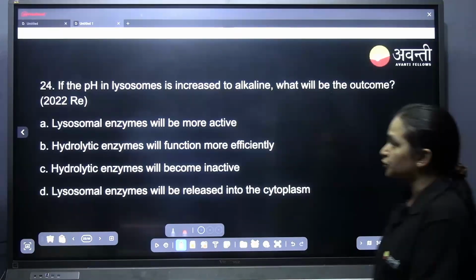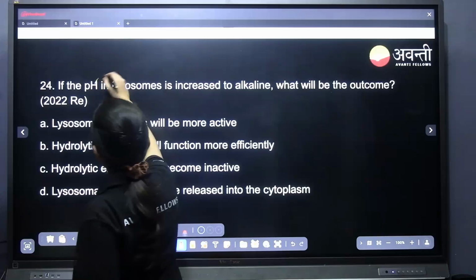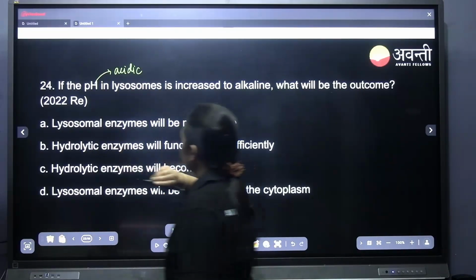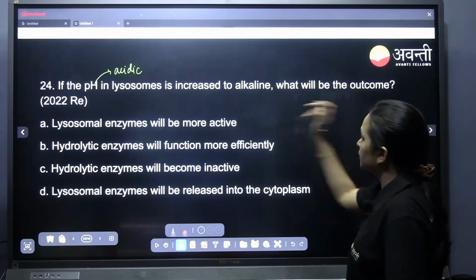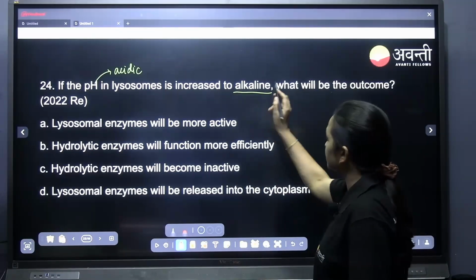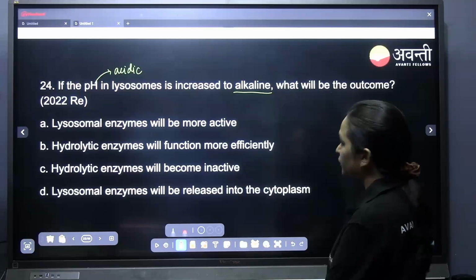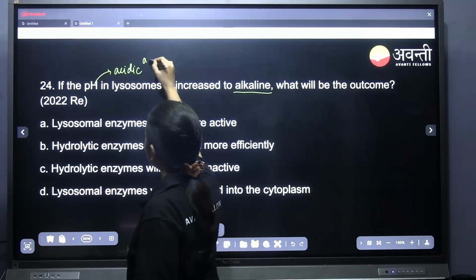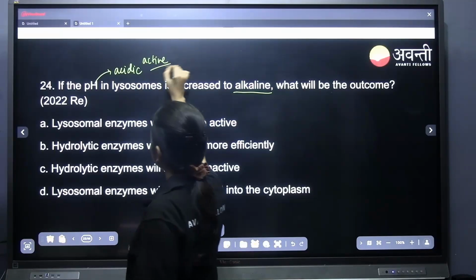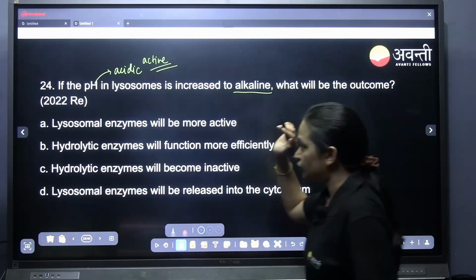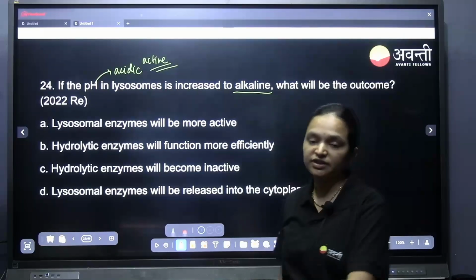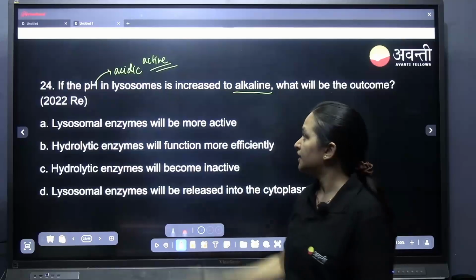What is the pH of the lysosome? It is always acidic. If the pH is increased to alkaline, what will be the outcome? Lysosome enzymes are active in the acidic pH. So if we increase the pH to basic, that is more than 7, what happens?